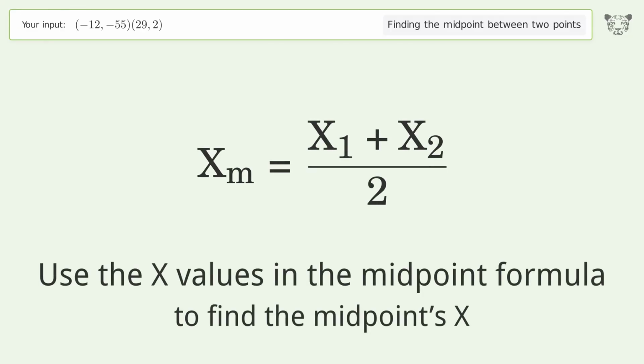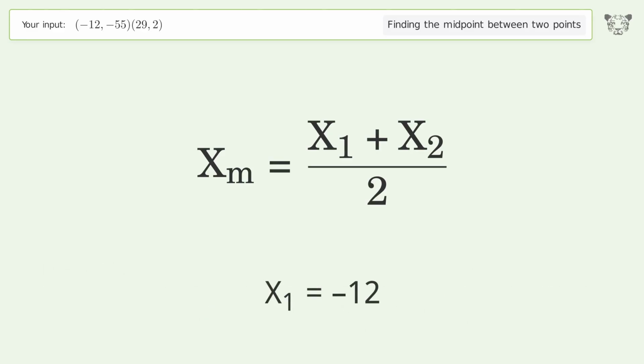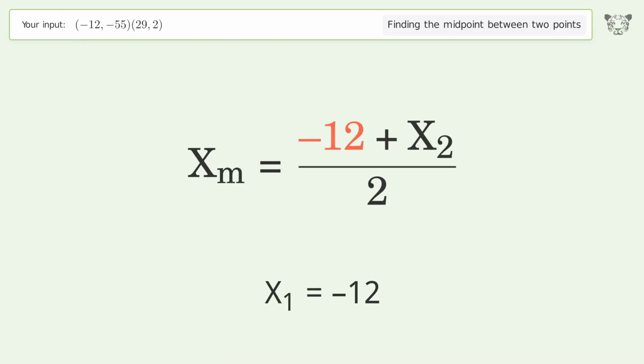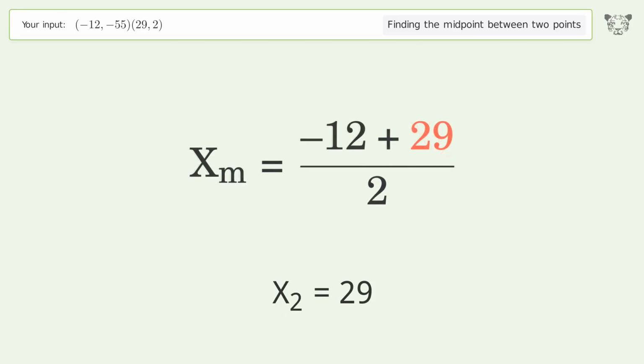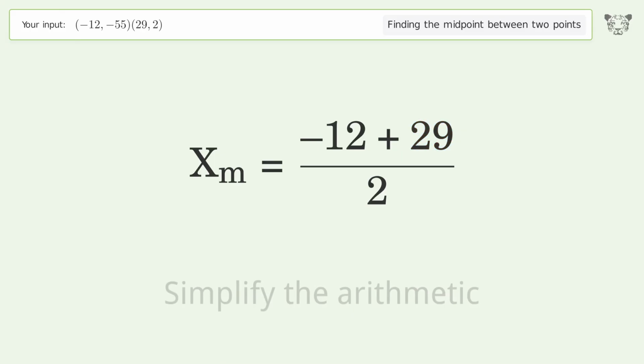Use the x values in the midpoint formula to find the midpoint's x. x1 equals negative 12. x2 equals 29. Simplify the arithmetic.